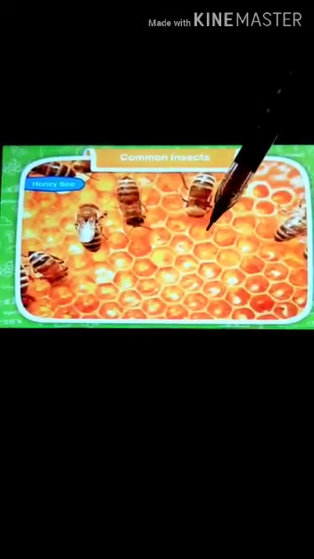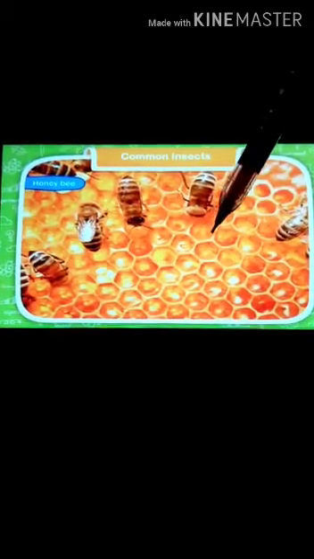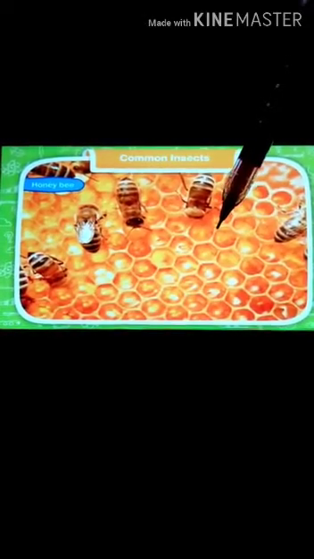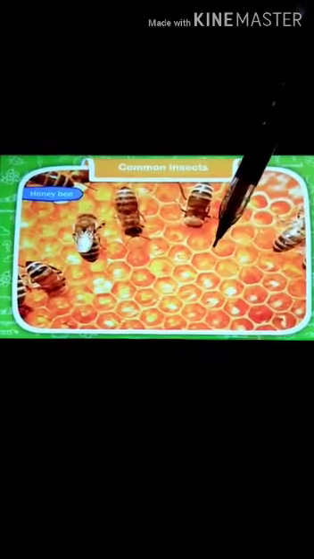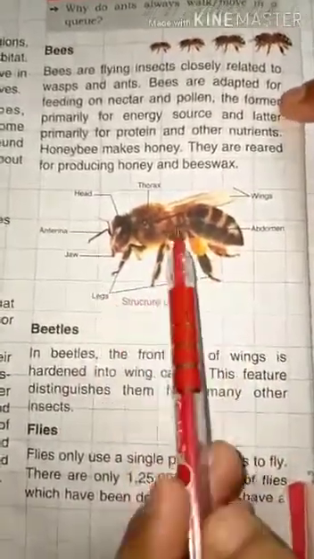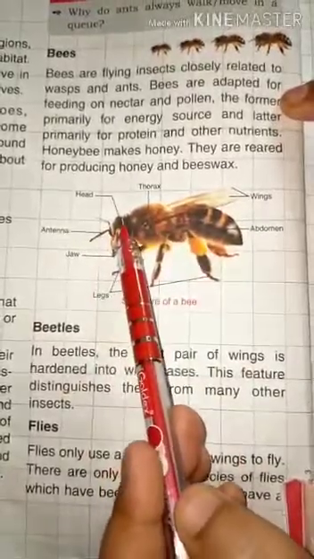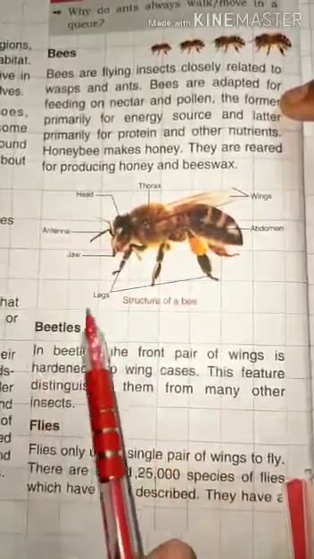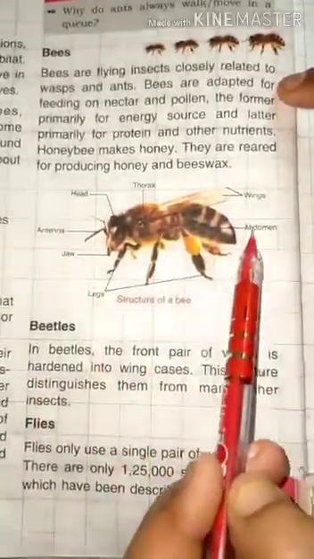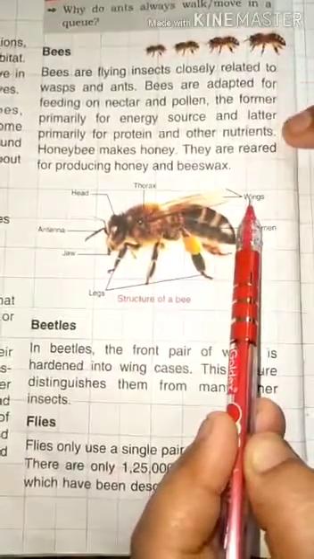The bees turn this nectar and pollen into sweet honey, which is stored in special cells for food in bad weather when they cannot go out. Now see the structure of the bee. See carefully: head, thorax, antenna, jaw, legs, abdomen and wings.